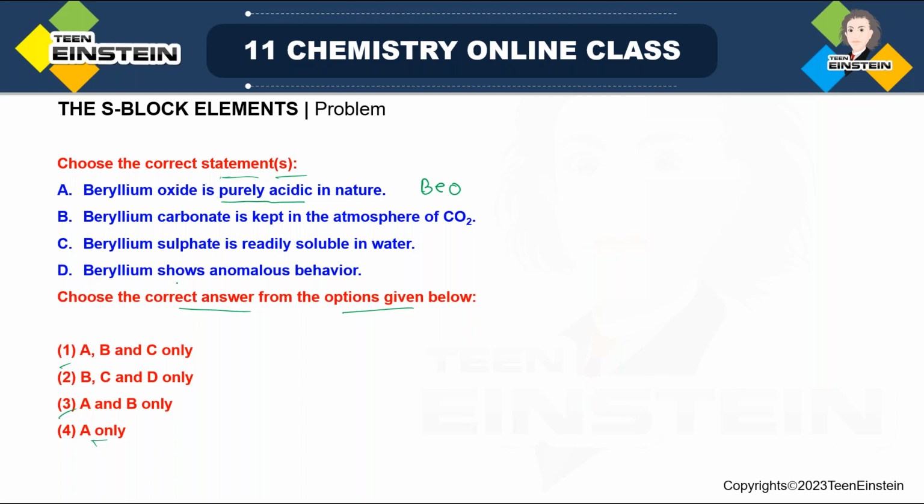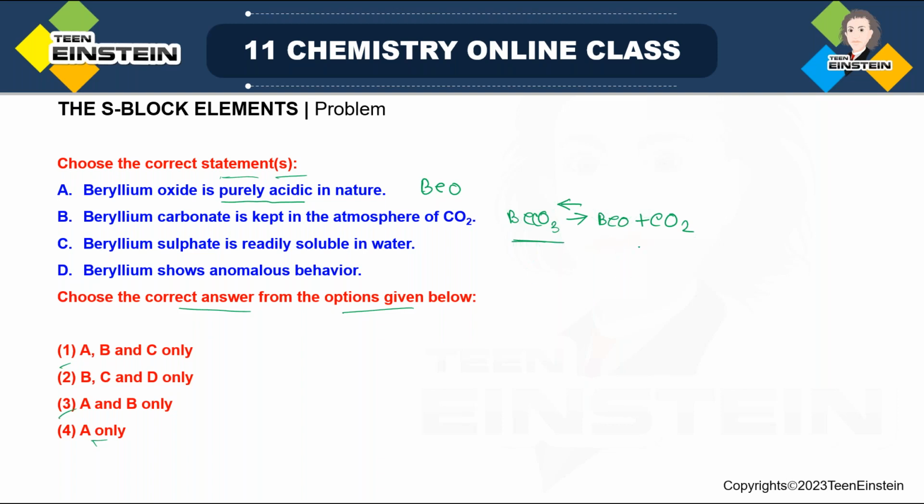This line is directly mentioned, and the reason is Le Chatelier's principle. So BeCO3, if you decompose it, there is formation of BeO and CO2. And thermal stability is very low for this carbonate, because down the group thermal stability increases. So BeCO3, which is the first element's carbonate, its decomposition will occur very easily. So if you consider equilibrium, it will be